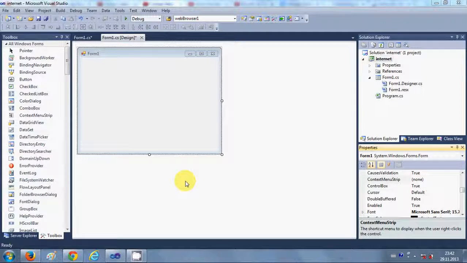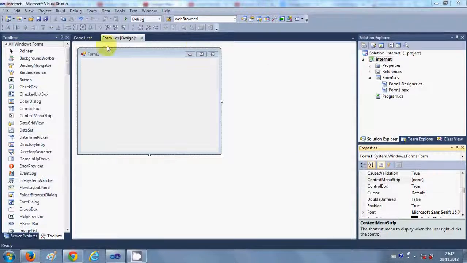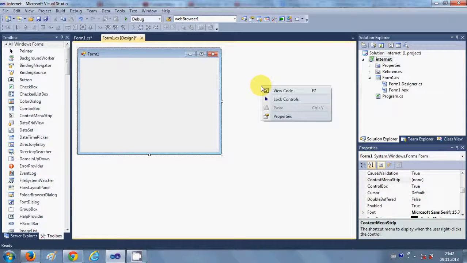In this video, I will show you how to use context menu with your Windows Form application. So the first question that arises is, what is a context menu? For example, we are in the Visual Studio IDE, and when I right click, the first thing you see here is the context menu.